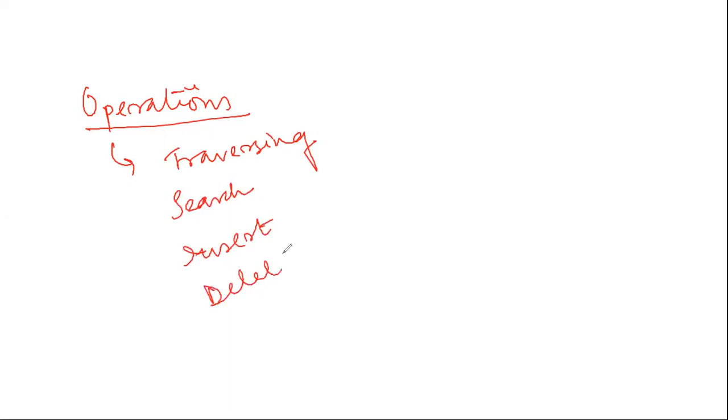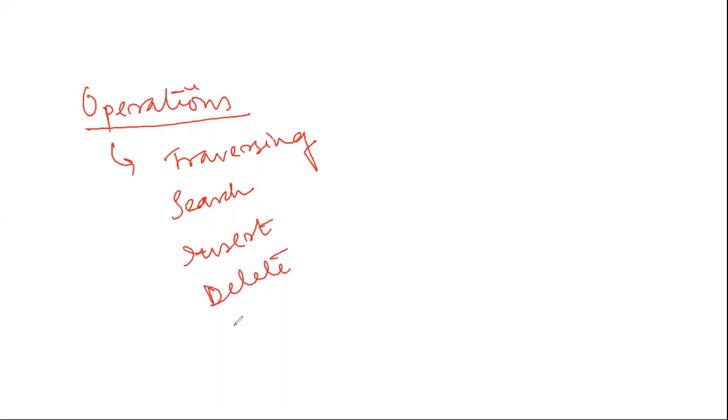So the various operations that can be done on any data structure: first is traversing. Traversing means we can access any item in the data structure. Then we can search for a particular value in my array, stack or tree, whether that value is present there. We can insert items, we can delete items.